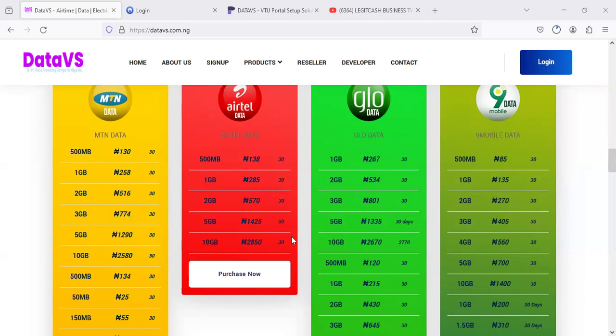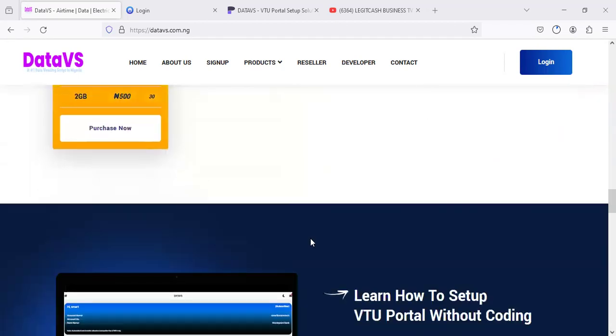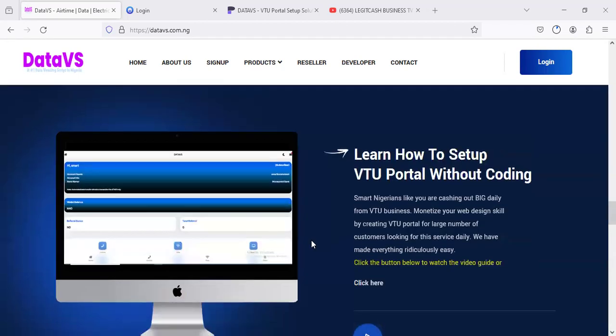So there's a lot of opportunities attached to this platform. Now, if you go further, you also have the VTU system, which of course gives you the ability to buy the application. That's the VTU script. That's the main thing that we actually try to. We are launching two things that are very affordable: one is the reseller portal setup system, and two is the VTU script.